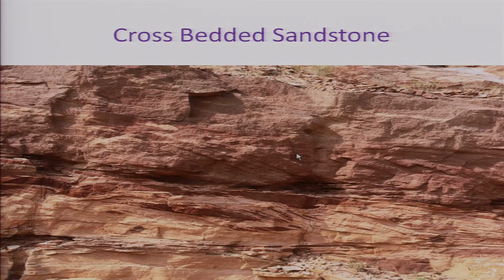Another good example from the rock record, here you can see a big cross bedding here and a big cross bedding here, and with a bottom layer of horizontal bedding, is a sandstone unit showing cross bedding.